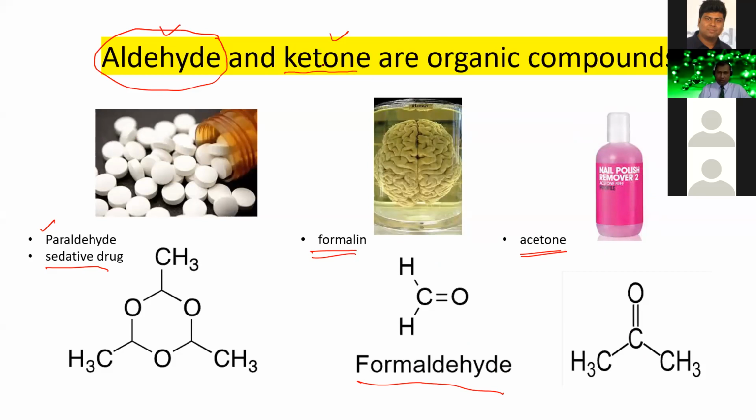So, dear students, we can say that aldehyde and ketone are examples of organic compounds. Paraldehyde and formaldehyde are examples of aldehyde. And in nail polish remover, the organic compound that is used is known as acetone. And acetone is an example of ketone.